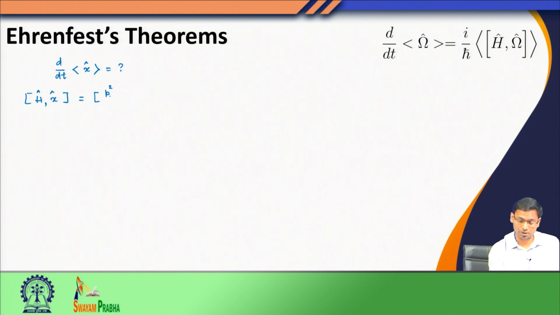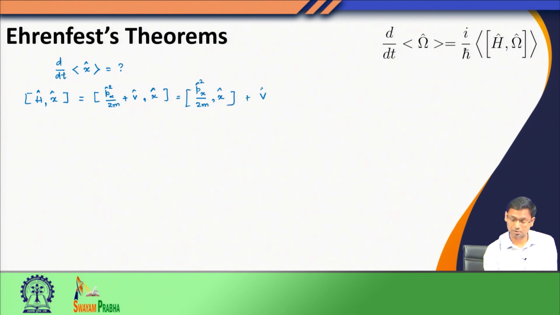I know the Hamiltonian operator has two terms, and these are all operators. So, I write down first the commutation of the momentum square with x plus v with x. If I evaluate the commutation of v with x, I would see v x minus x v, which are both multiplicative in nature. Therefore, this becomes 0, and I am left with only one term over here, 1 over 2 m p x square with x.